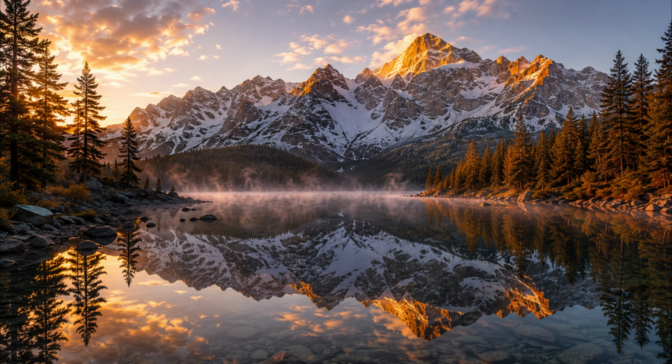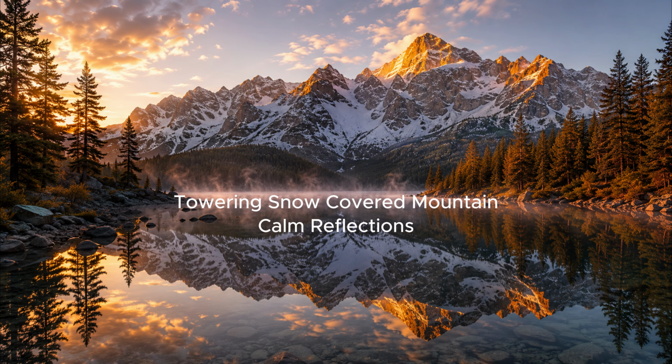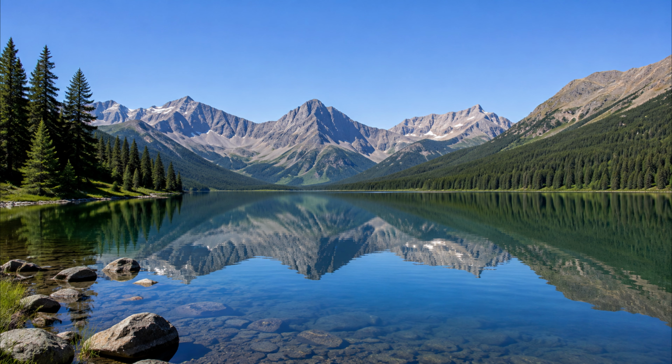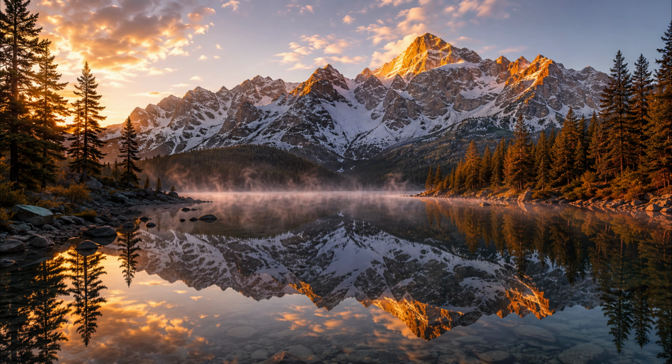Here's another example. A crystal clear mountain lake at sunrise. Instead of simply asking for a lake, we described towering snow-covered mountains, perfectly calm reflections, soft morning mist, golden sunrise lighting, evergreen forests, and cinematic landscape photography. Each small detail helped shape the final image. Now compare that with a basic prompt. Mountain lake. There's nothing technically wrong with it, but it leaves almost everything up to the AI. When you provide more meaningful details, AI doesn't have to guess, and the results become far more consistent.